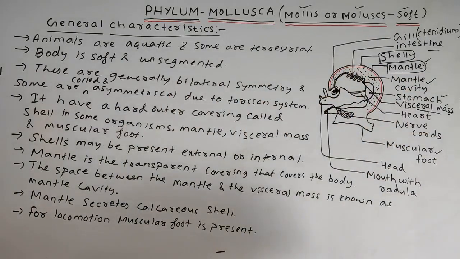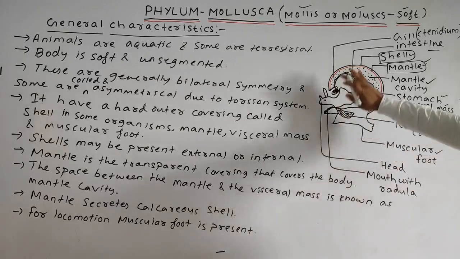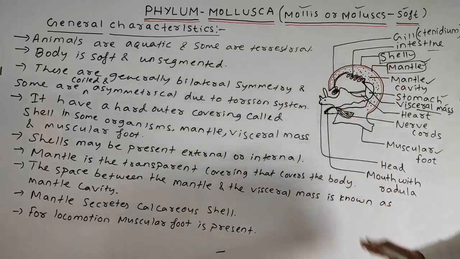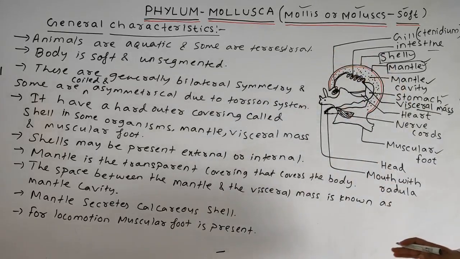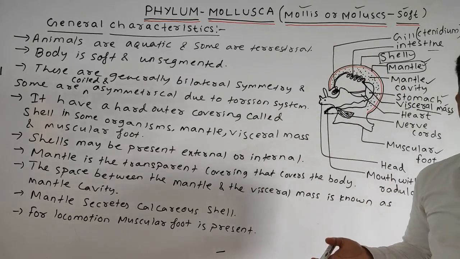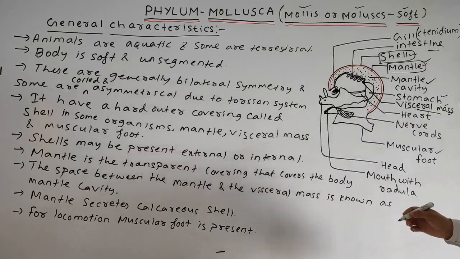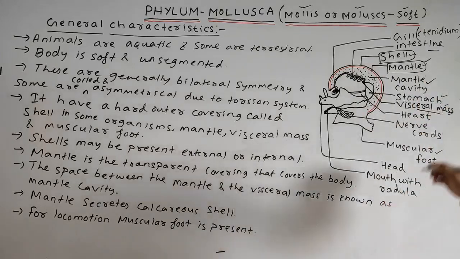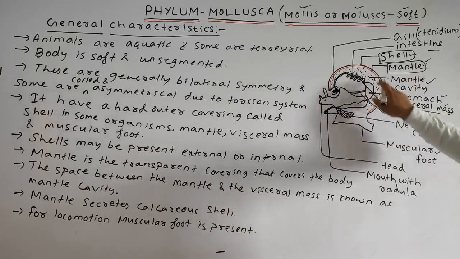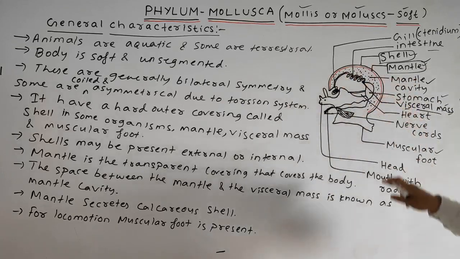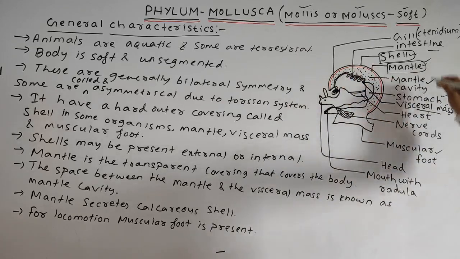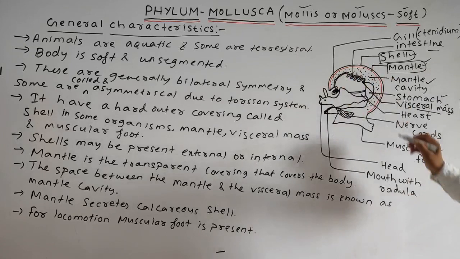So what we have here is a diagram of a general organism belonging to the Mollusca. We discussed that it has the shell, in some it has it, in some it doesn't. The shell may be external or internal. It has the mantle, meaning the soft body is covered by a transparent covering called the mantle.